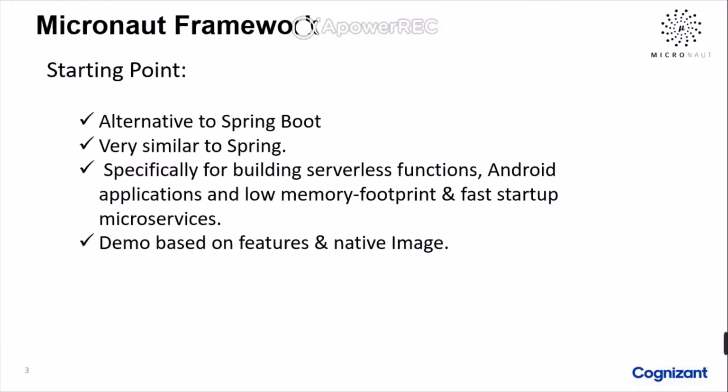At first glance, it is very similar to Spring. It also implements patterns like dependency injection and inversion of control, IOC, based on annotations. However, it also uses JSR 330, meaning javax.inject. Also, it has been designed specifically for building serverless applications, Android applications, and low memory footprint microservices. That means it should have the fastest startup time, low memory usage, and be easier to test than competing frameworks.